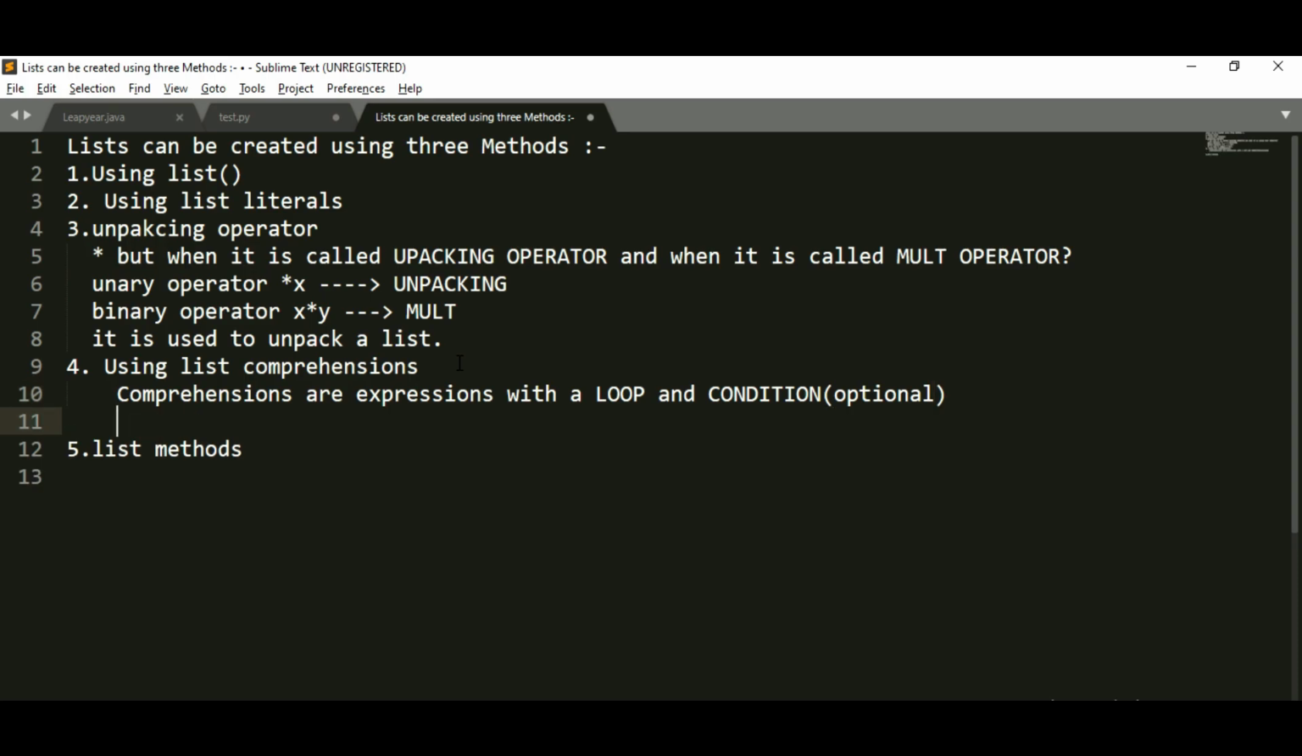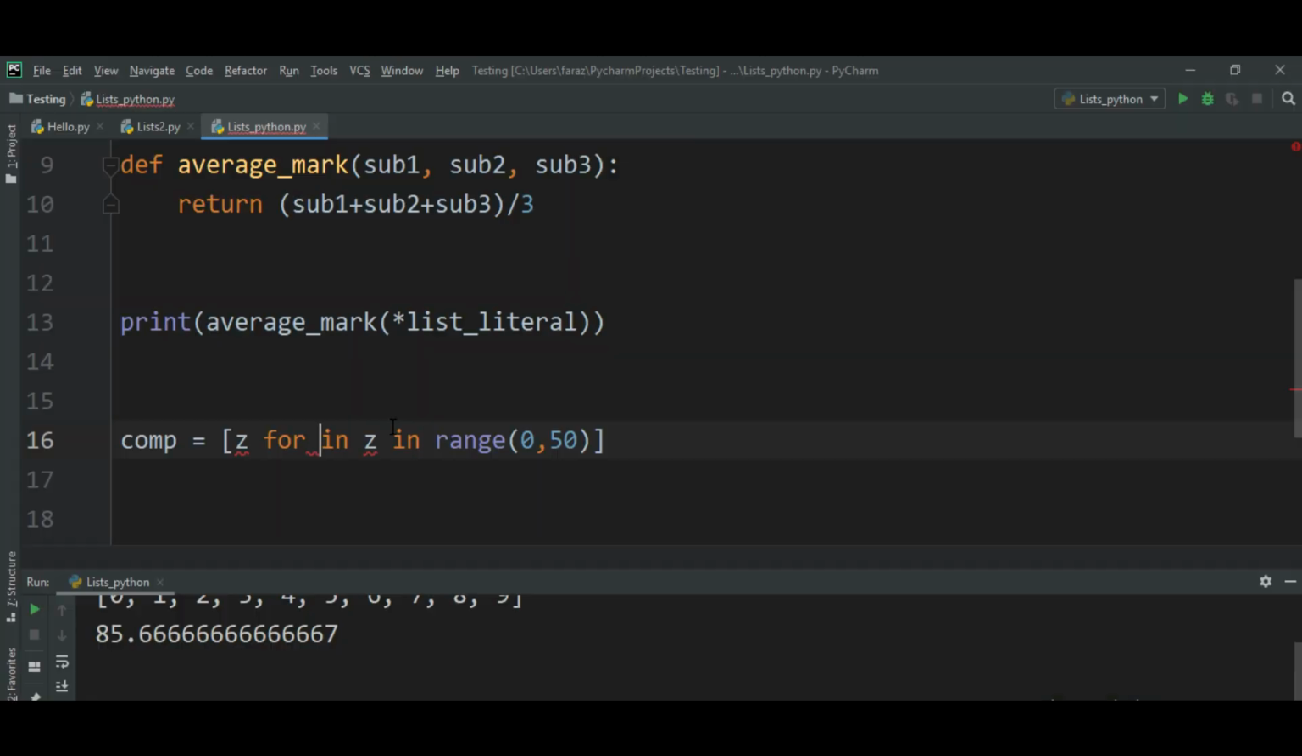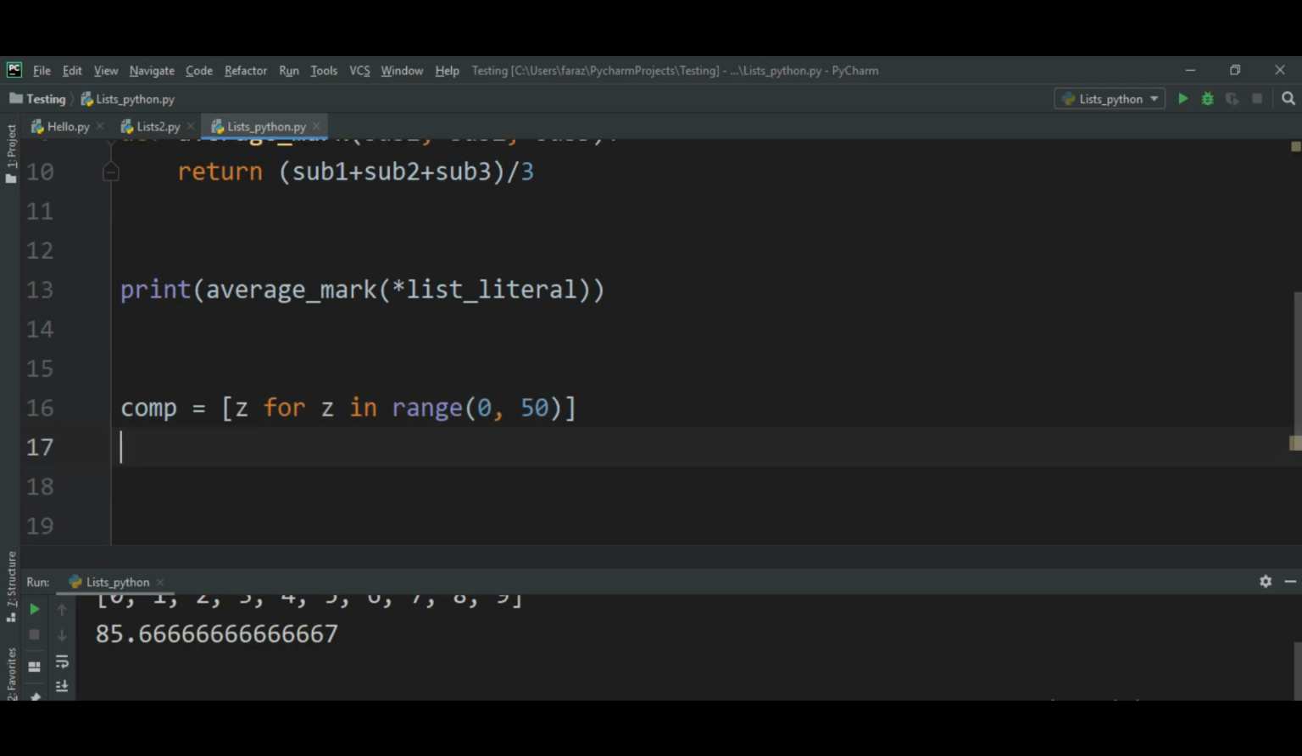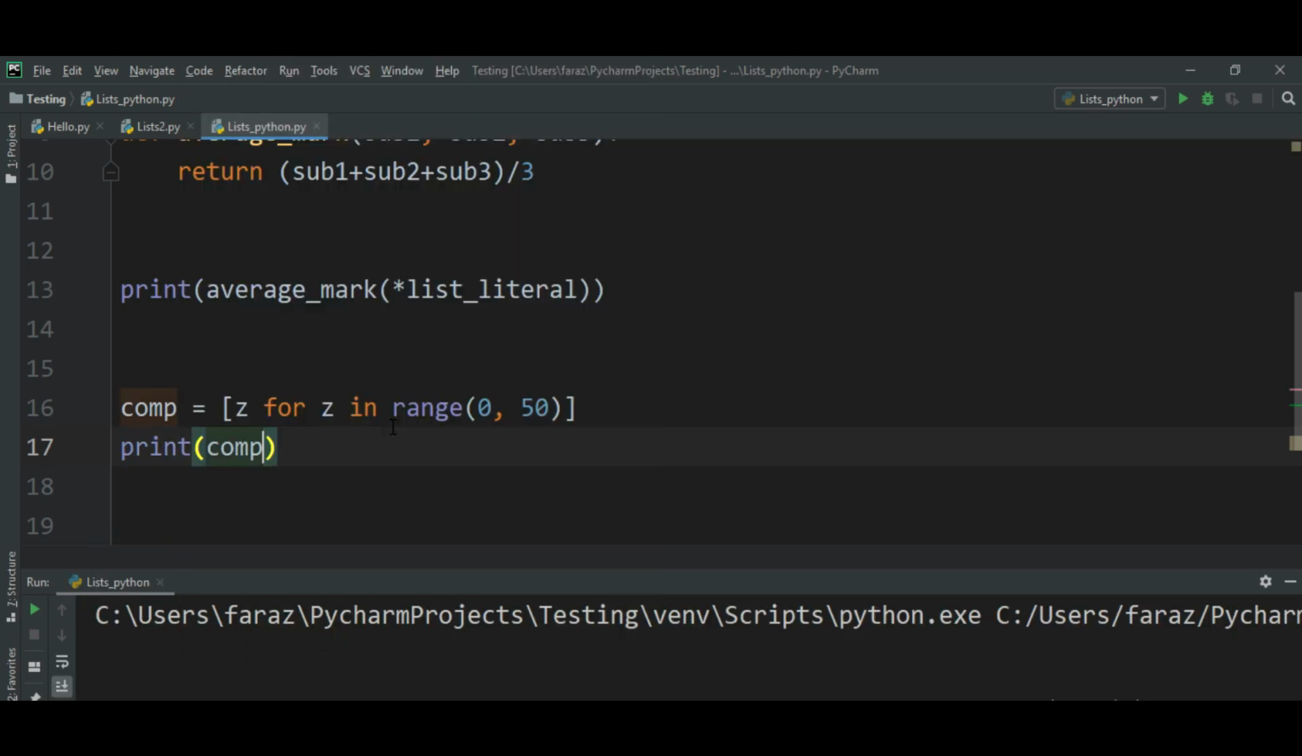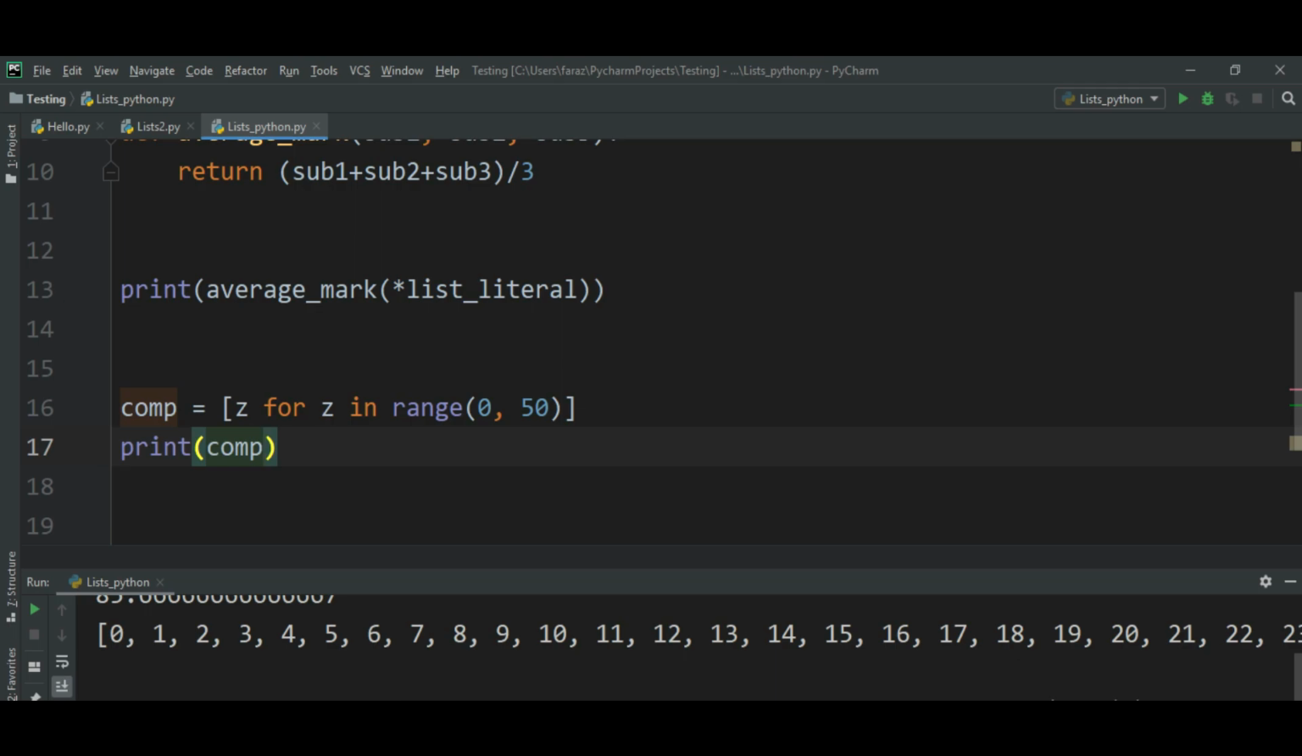Again, we are using a list here, so this will be inside the square brackets. You will take any variable name: for z in range start to end. I hope you can see that. So it will return me a list with the numbers from 0 to 50. You can see I got my list, right?